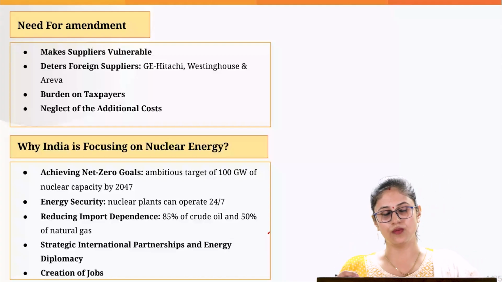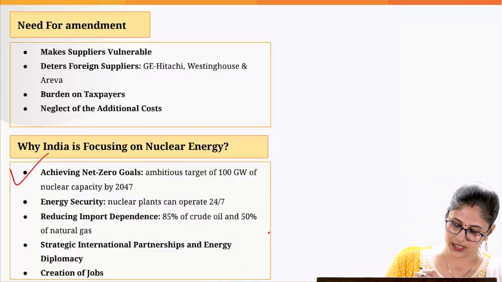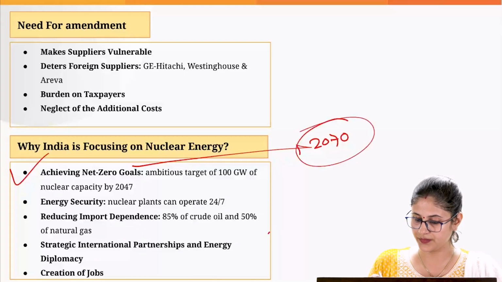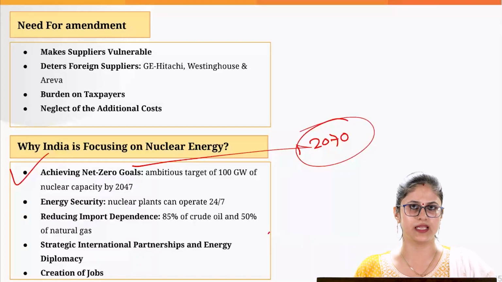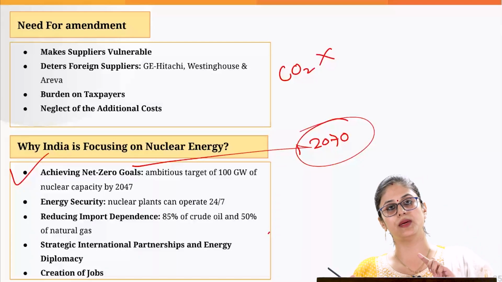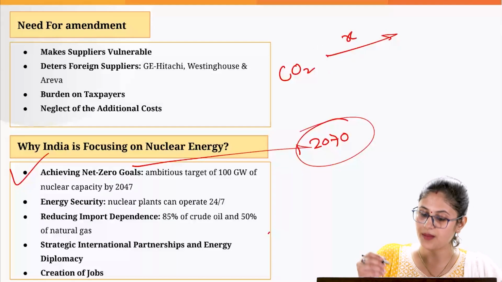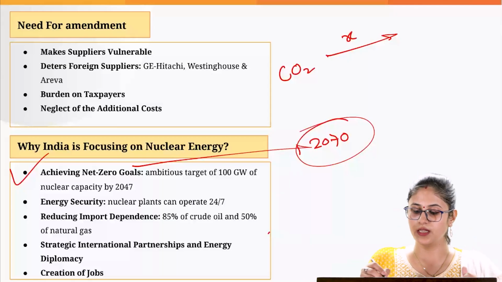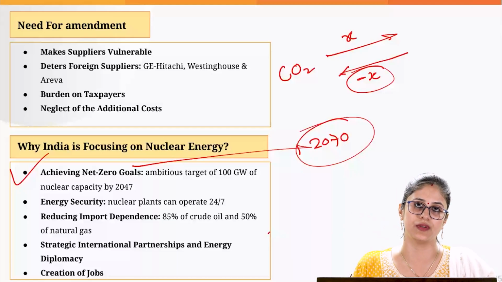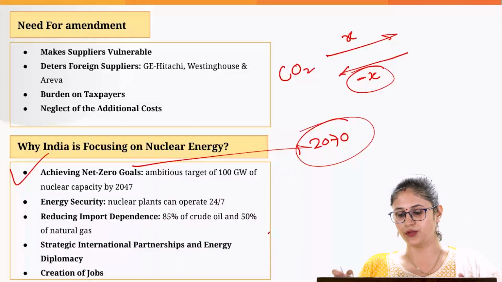Now, another aspect that we need to understand is why India is focusing upon the renewable energy sector. First and foremost, to achieve our net zero emission goal, which we have planned to achieve by 2070. What is this net zero emission? Does it mean that we are not going to produce greenhouse gases at all? No. Net zero emission basically implies that if I am releasing or emitting X amount of greenhouse gases into the atmosphere, I need to reduce exactly the same amount of greenhouse gases from the atmosphere. So the net contribution of greenhouse gases would be 0.